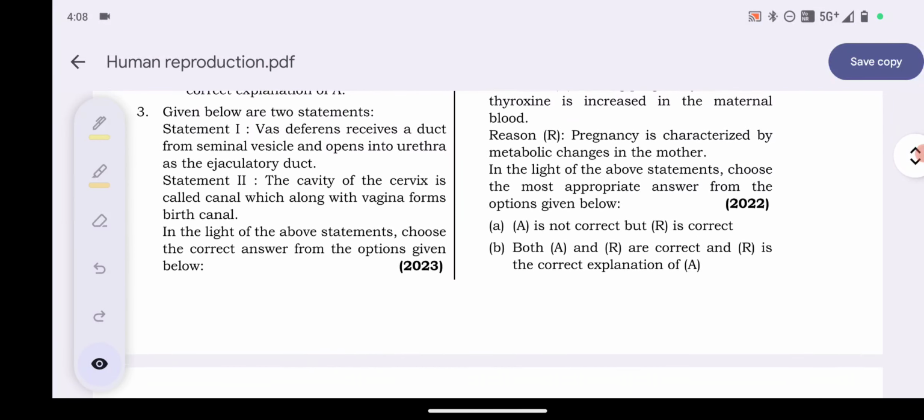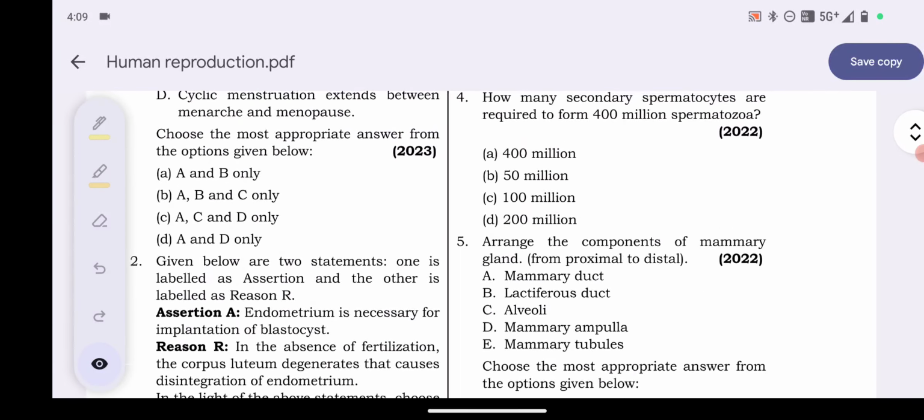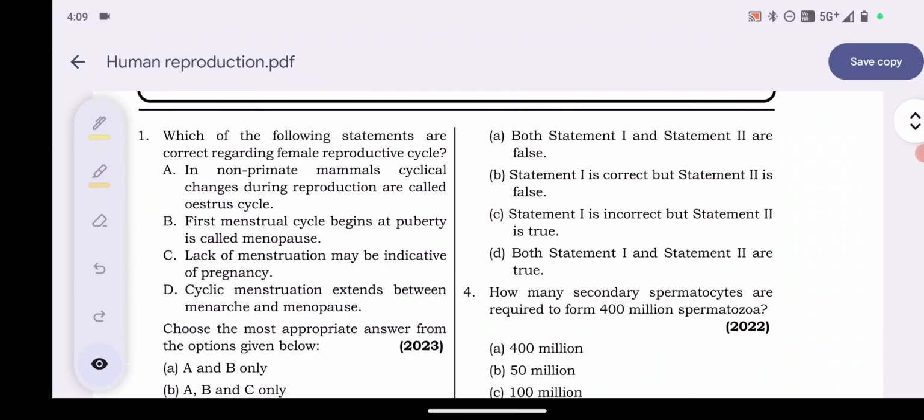Now question number 3. Two statements are there. Statement 1: vas deferens receives a duct from the seminal vesicle and opens into the urethra as the ejaculatory duct. Statement 2: the cavity of the cervix is called the cervical canal, which along with the vagina forms the birth canal. Here both the statements are correct. So coming to the options, both statements 1 and 2 are true. So here option D is the answer.